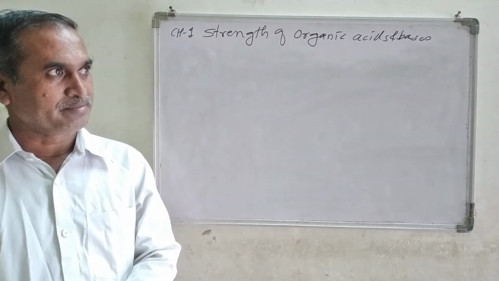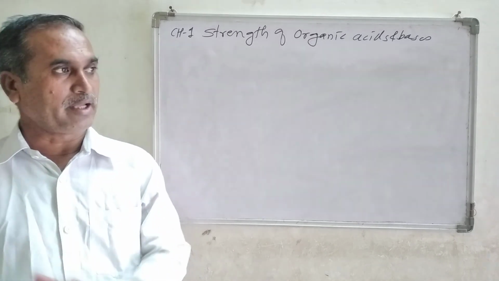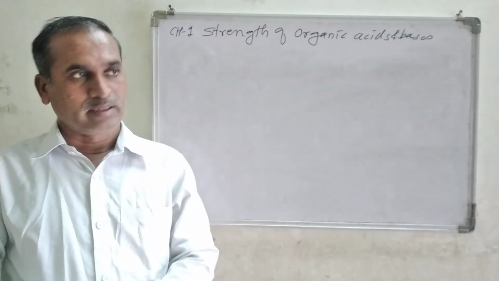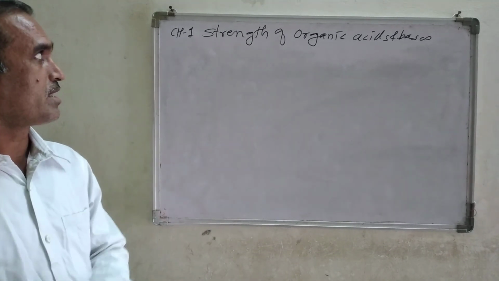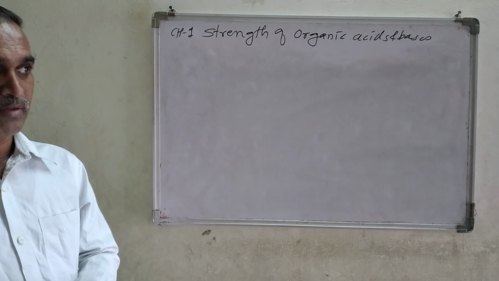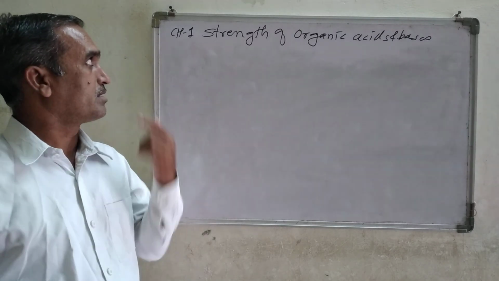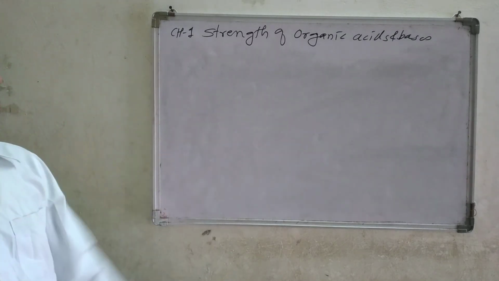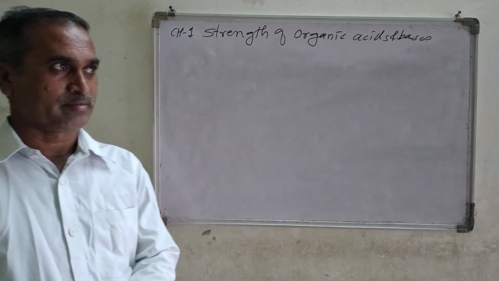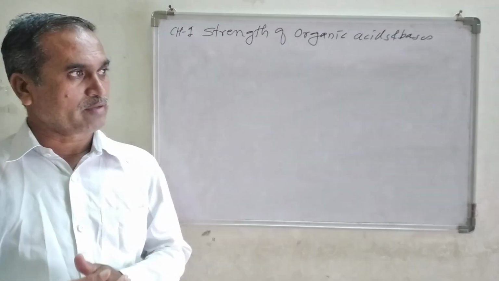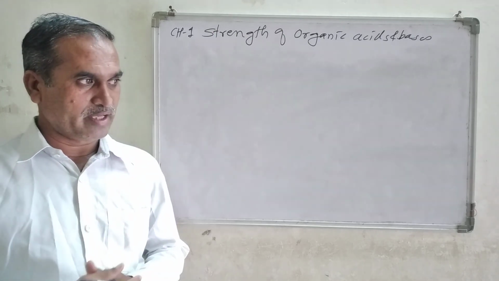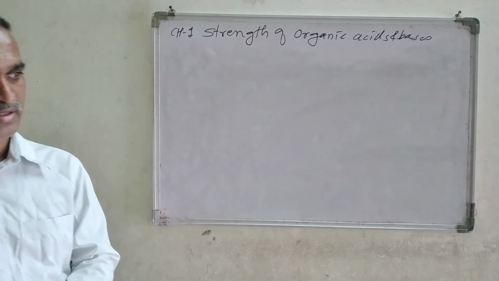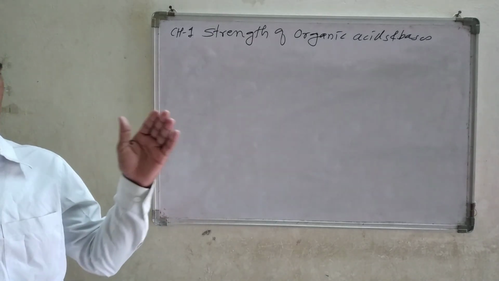Today we are meeting again. We already started chapter number 1, that is the strength of organic acids and bases. So far we have learned the different theories regarding acids and bases, the definition of acids and bases.